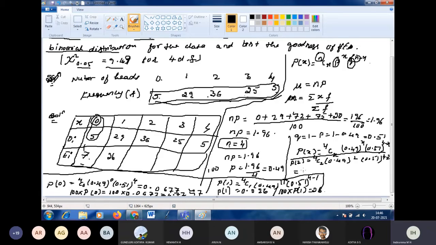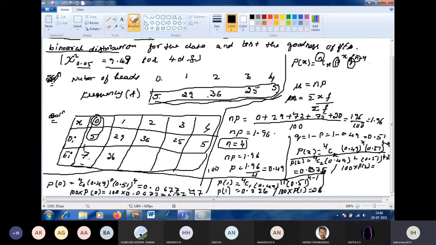Anybody calculated the P of 2 value? 0.03747. So I am rounding it to 4 decimal places. Then multiply with 100, 100 into P of 2.